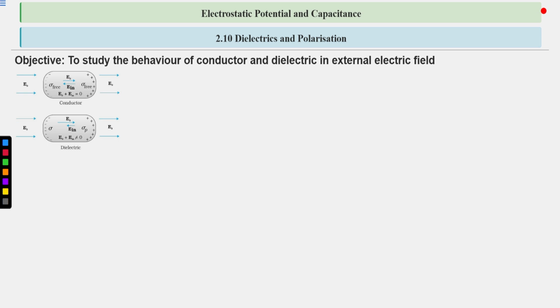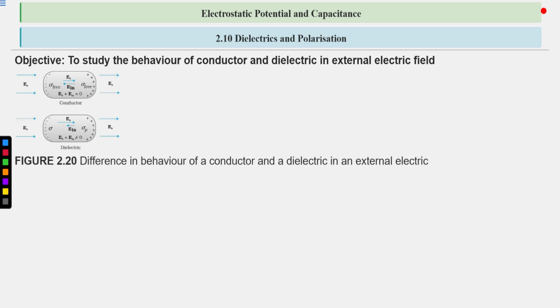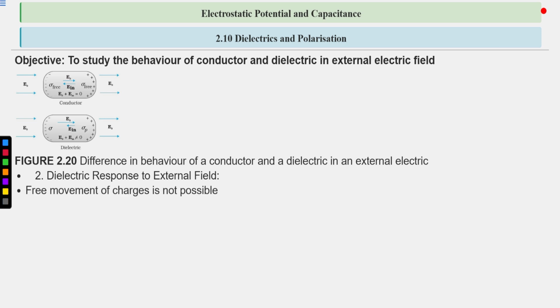Now again the diagram, same diagram, and the difference in behavior of a conductor and a dielectric in an external electric field. Now, the dielectric response to an external field. What is the behavior of dielectric material inside the external electric field? Free movement of charges is not possible. It is already known that they are insulators. There are no free charges present. So free movement of charges is not possible in dielectrics.